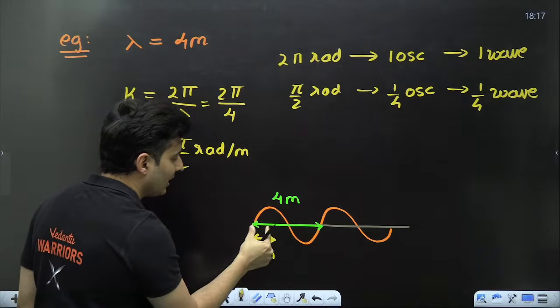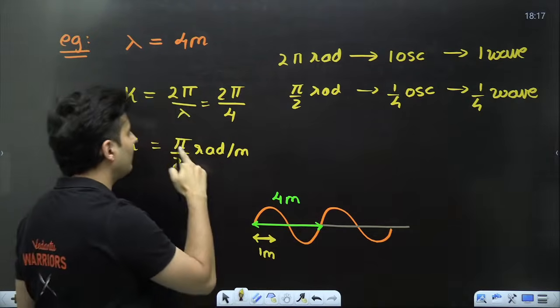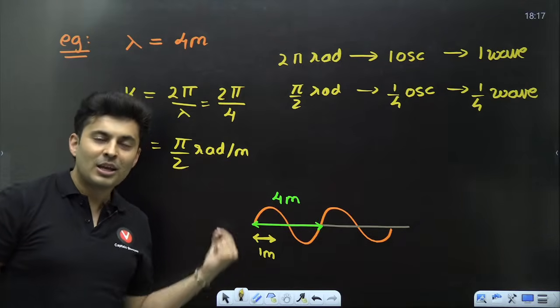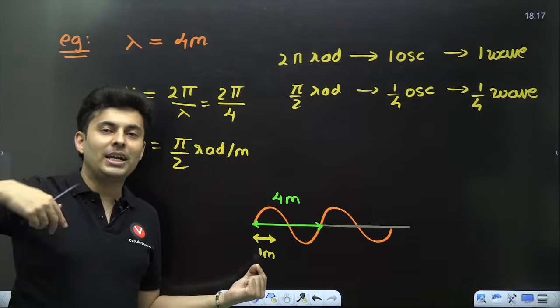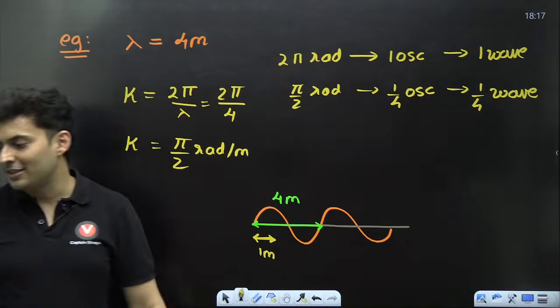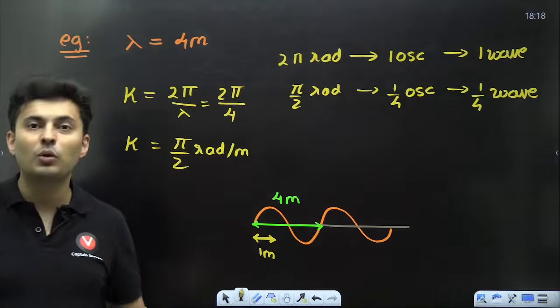So a part of it, my dear students, 1 meter is 1/4 of the complete wave. This much, this much, this much, this much. It's 1/4 of the complete wave. So that's the meaning of it. Pi by 2 radians per meter means if you go 1 meter, pi by 2 radians oscillation wise, angle wise, phase wise is covered. That is the true meaning of it.